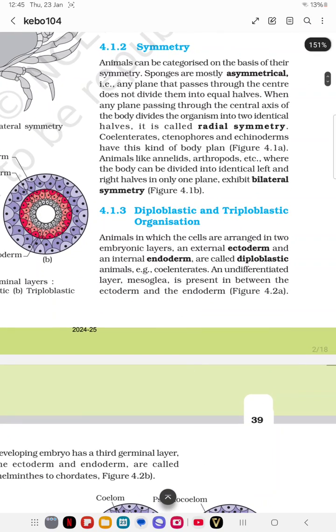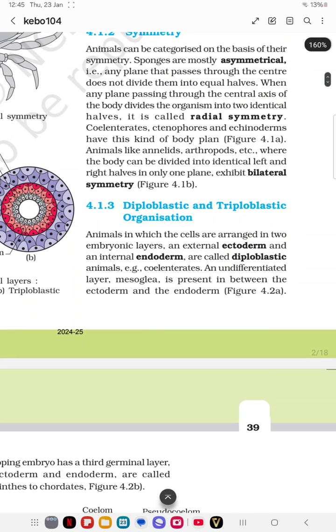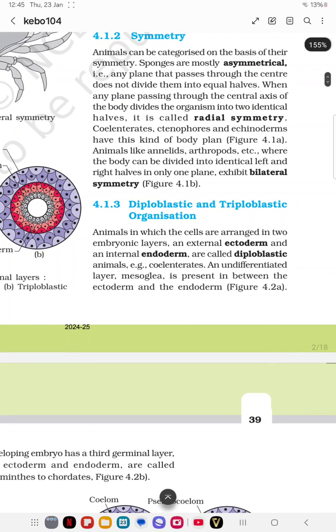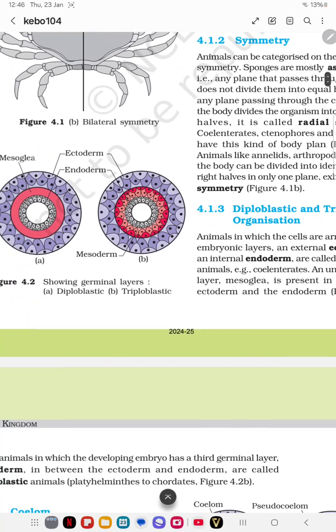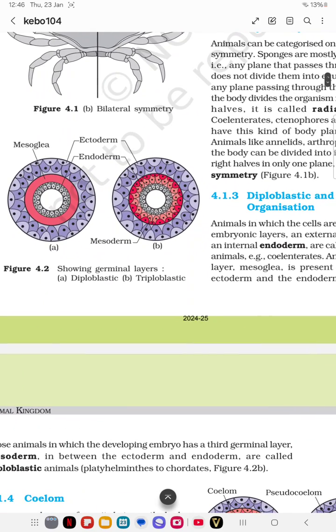After completing symmetry, next are the embryonic layers in the cells. Embryonic layers are of three types. The outer layer is known as ectoderm, external, the inner one is the endoderm, internal, and the middle one is known as the mesoderm.